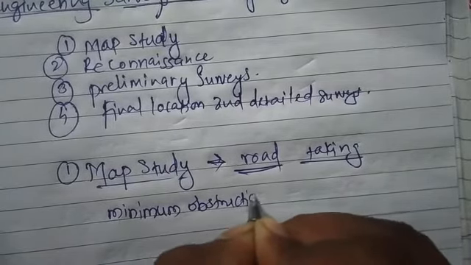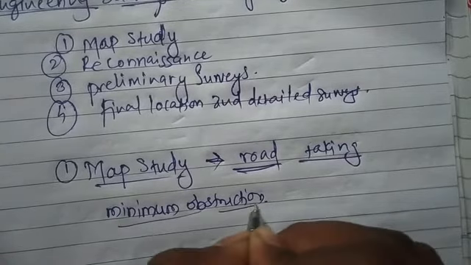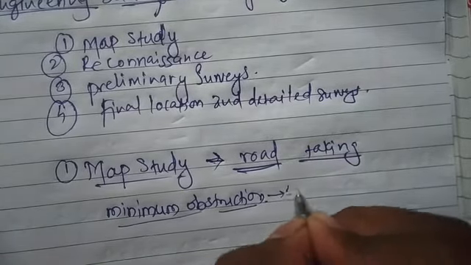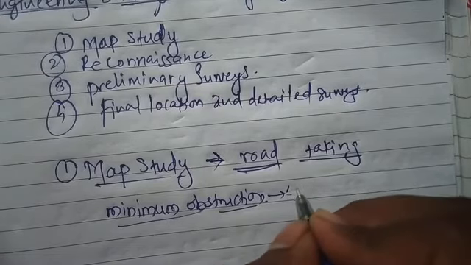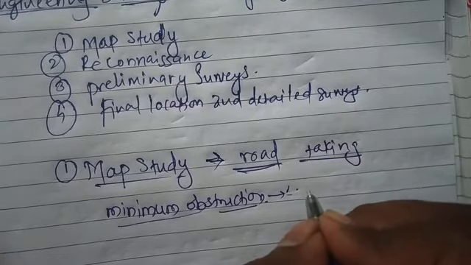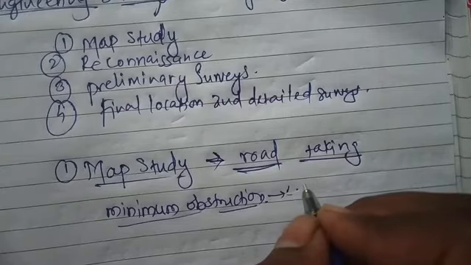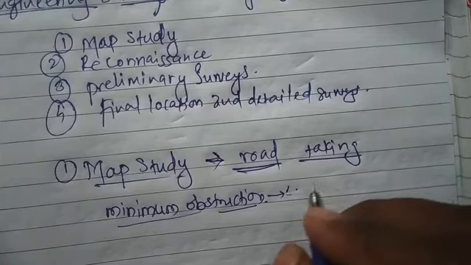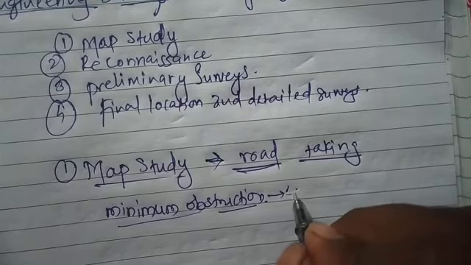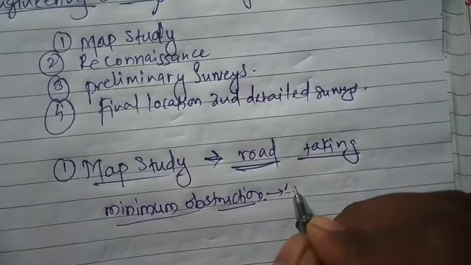These obstructions may be in the form of cross drainage work, in the form of hills that will be considered as up and down of ground, in the form of monumental structures. So all the possibilities, and we also check the points which are to be added in this route.